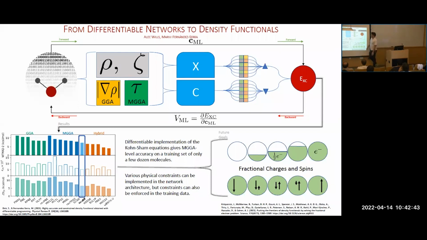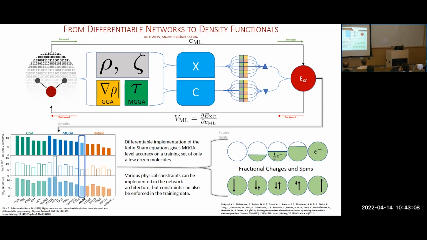My name is Alec, and today I'll be talking about a project I inherited from a former student, Sebastian Dick, and how we go from a differentiable machine learning network to a density functional. To start off, the Kohn-Sham equations were implemented using PyTorch, which is a differentiable package in Python. And so we can solve the equations, we get electron densities and spin polarizations.